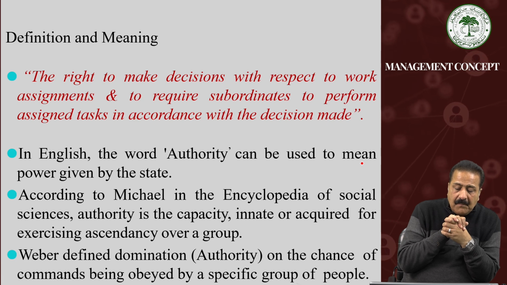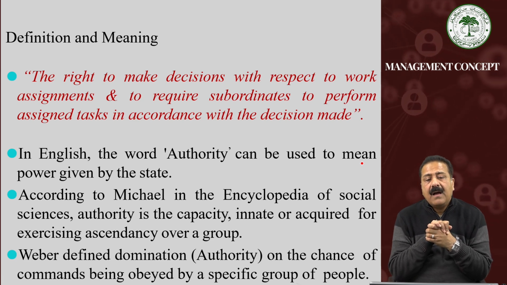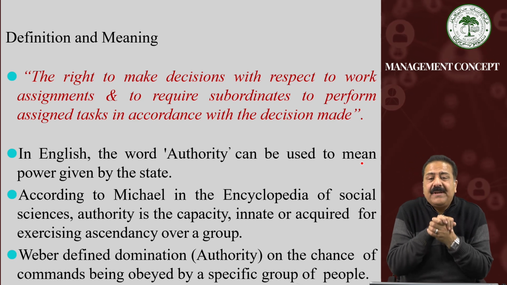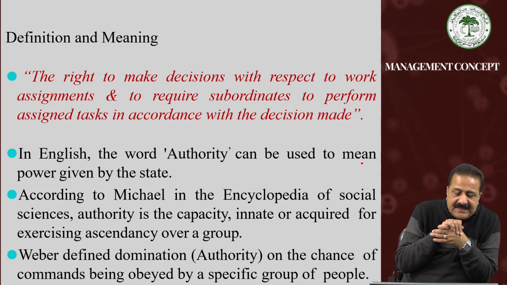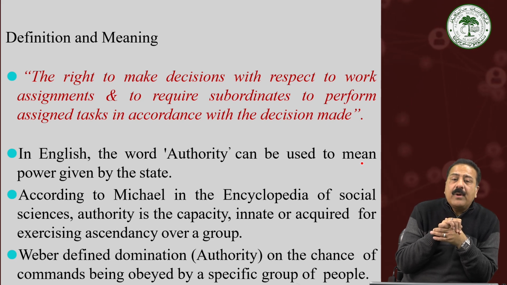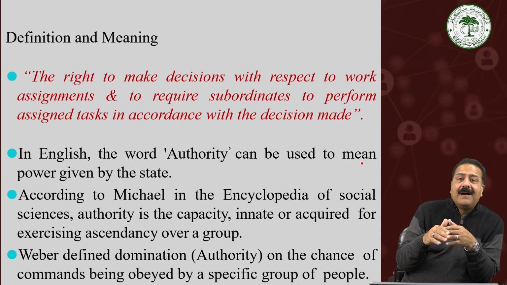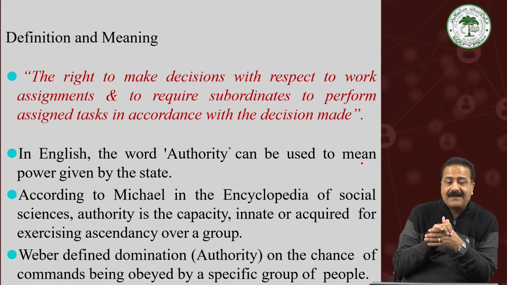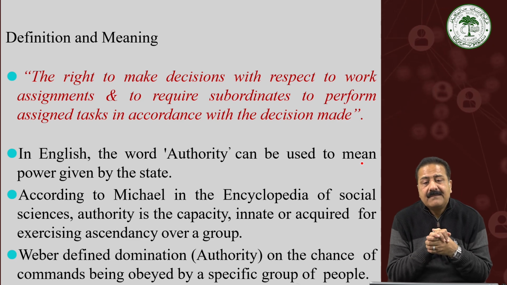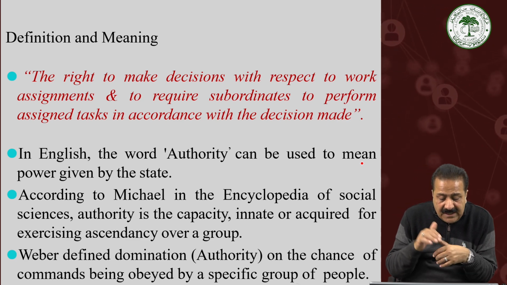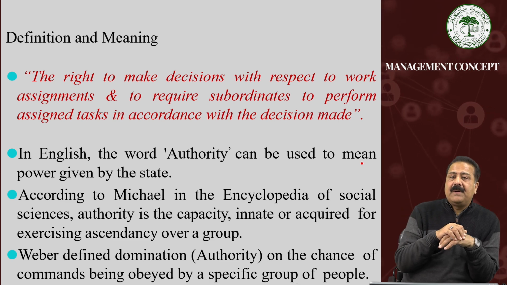According to Michael in the Encyclopedia of Social Sciences, authority is the capacity, innate or acquired, for exercising ascendancy over a group. You'll see how I will link all this with the authority at the place of work. Weber defined domination, that is authority, as the chance of commands being obeyed by a specific group of people in the organization.